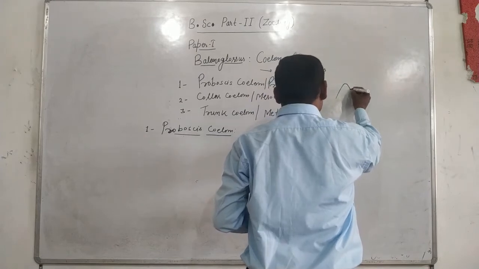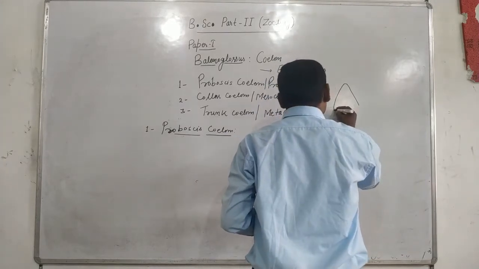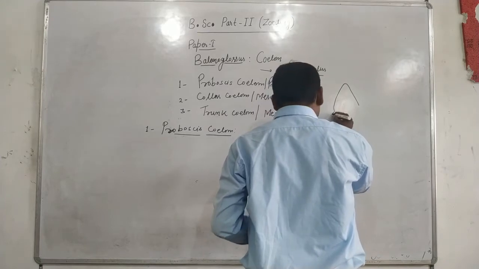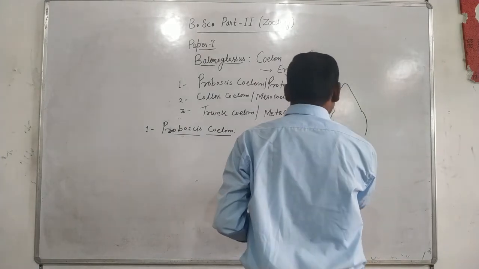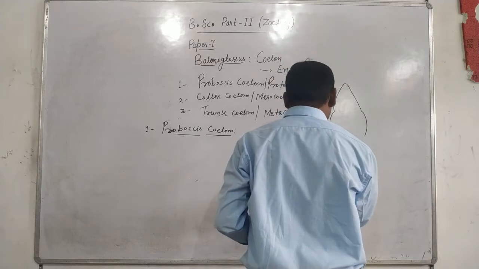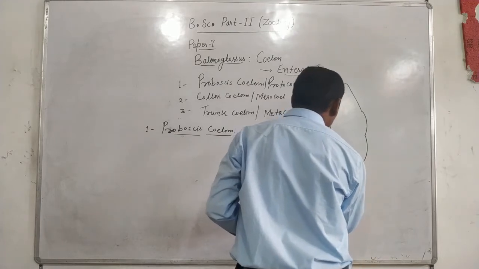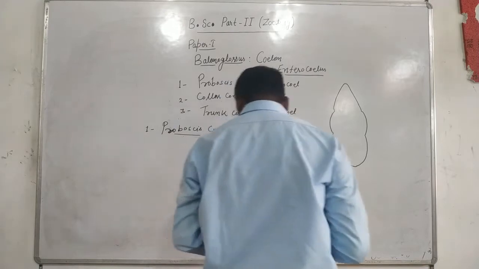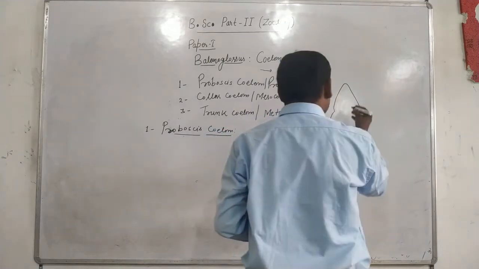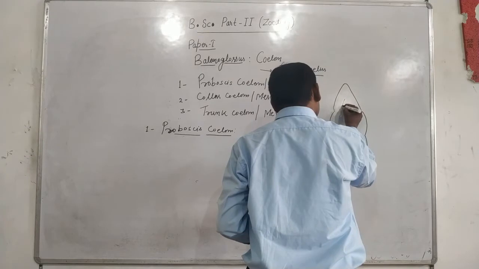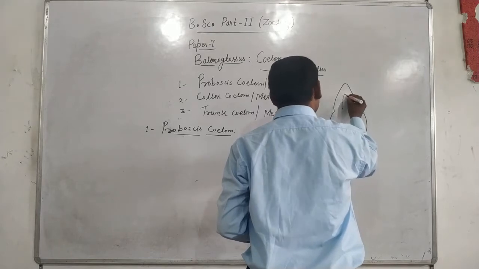Balanoglossus is a marine animal, and the body consists of three important coeloms which exist in different parts of the body.